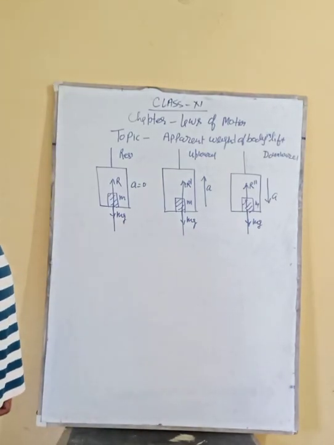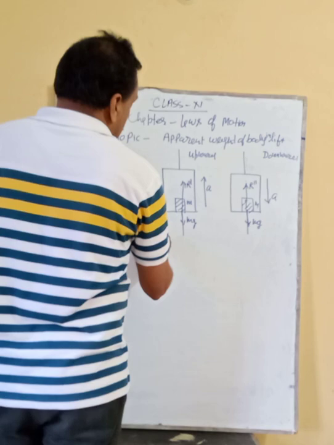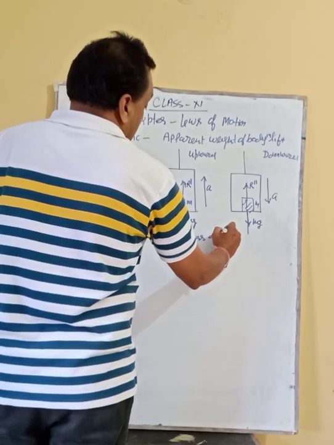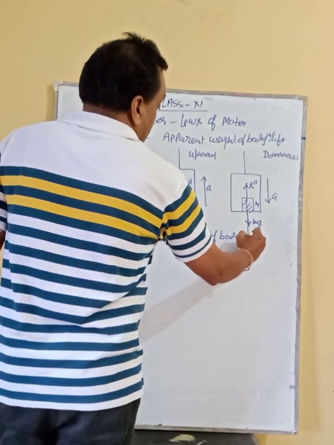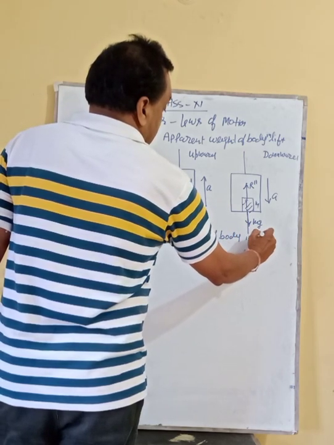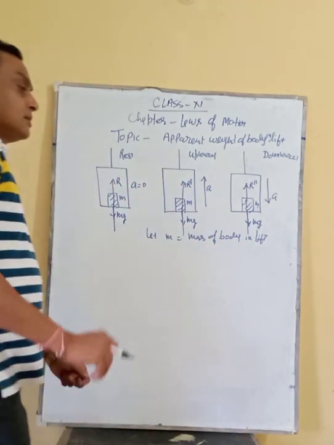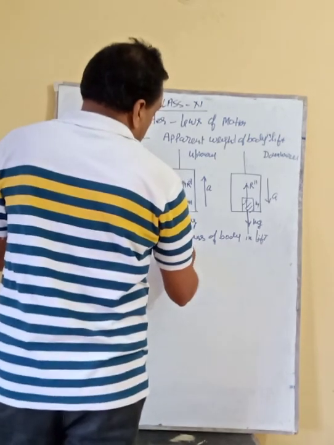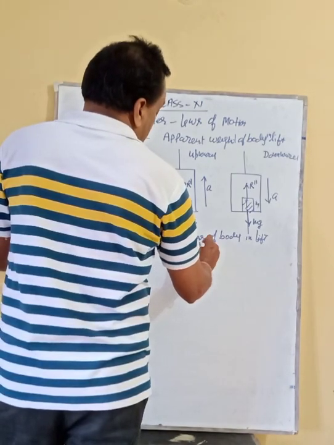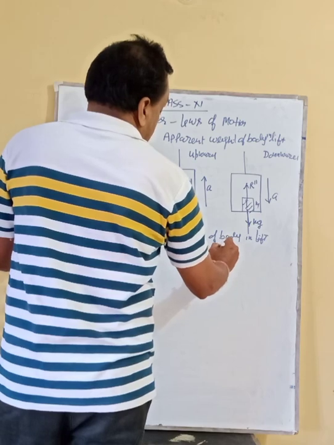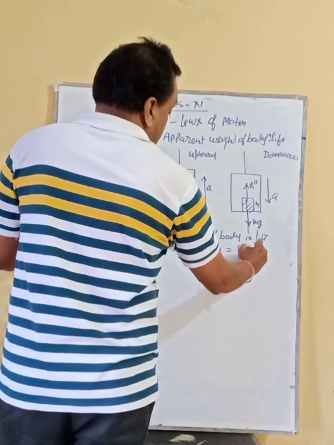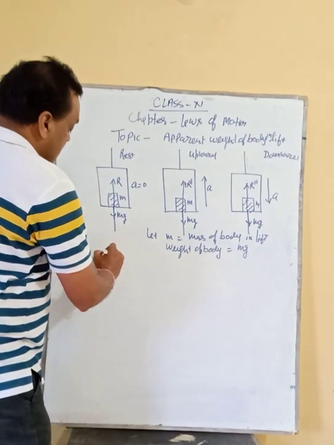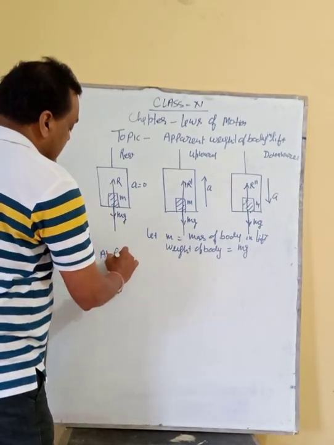Okay, already I have told: m is the mass of the body in a lift. So what is the actual weight? The actual weight of the body will be mg. So the first case we are taking is when the lift is at rest.